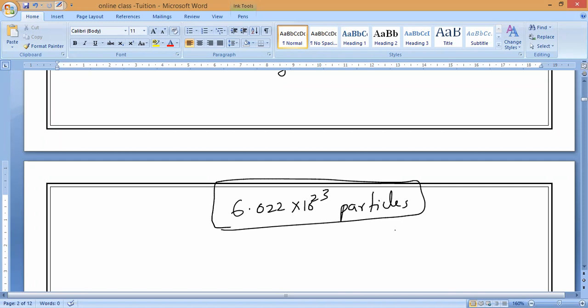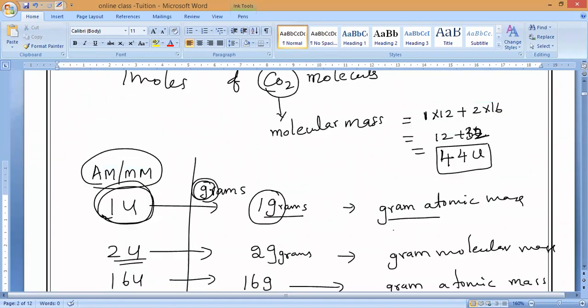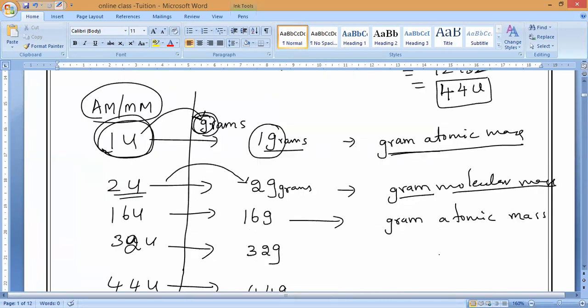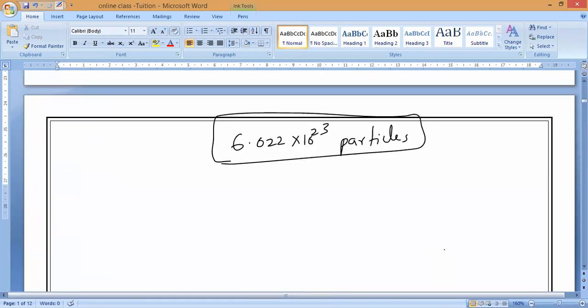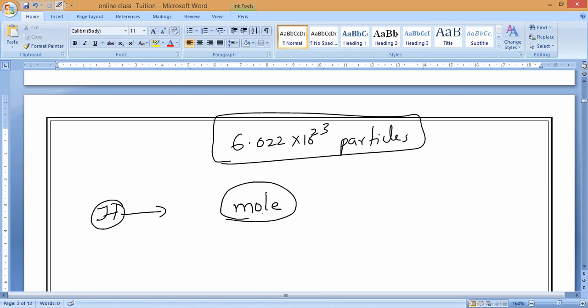Why am I saying this? Here, if you observe, gram atomic mass: atomic mass we are considering in which units? Grams. This is called gram atomic mass. Molecular mass we are considering in the form of grams is called gram molecular mass. Now, for example, let me take hydrogen. I am taking 1 mole of hydrogen.